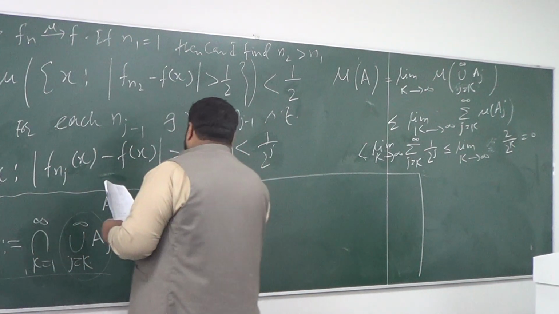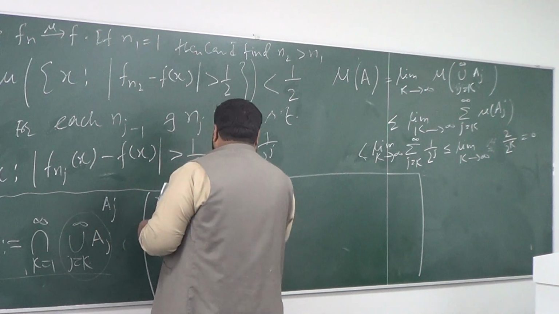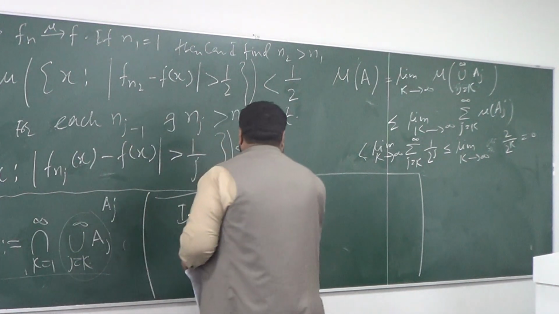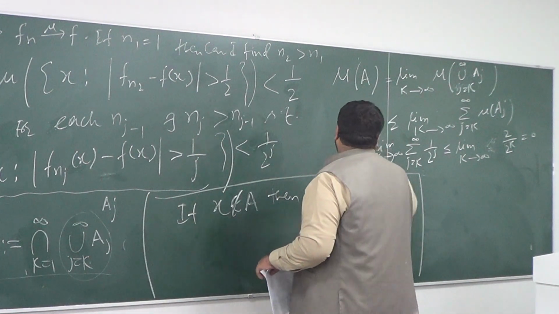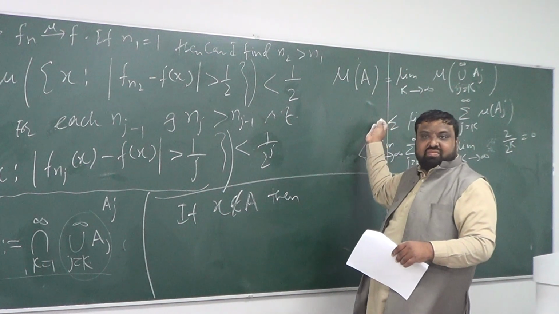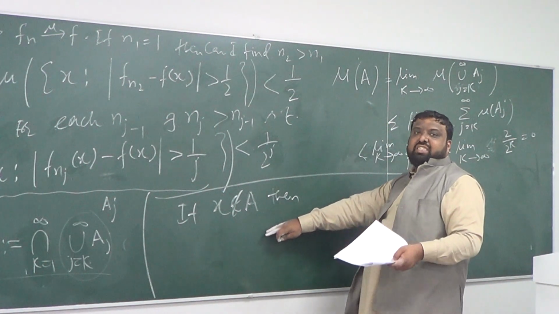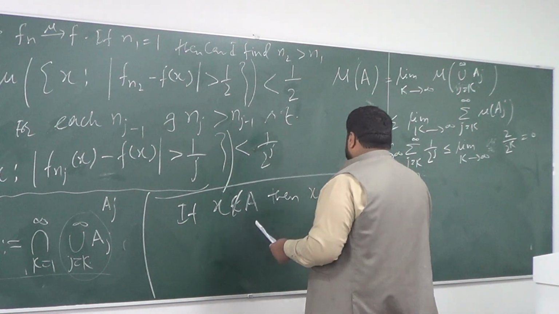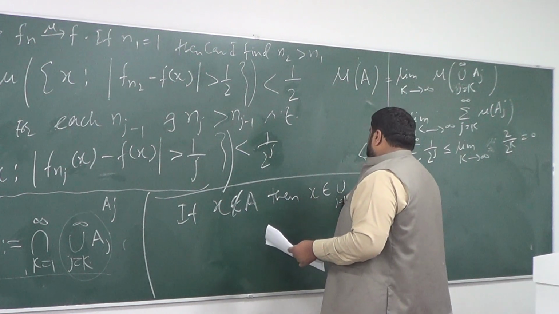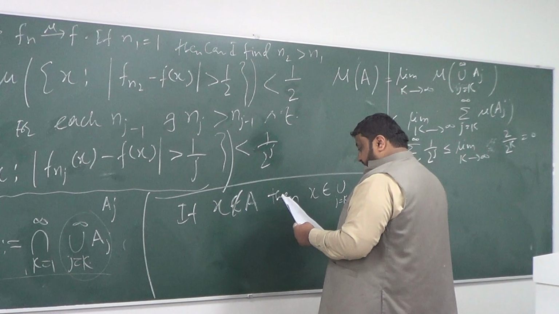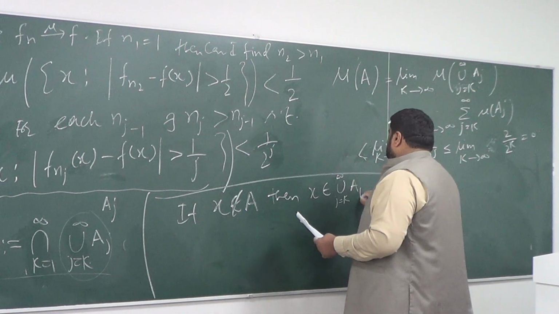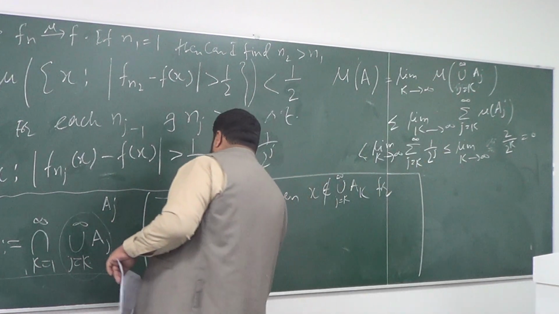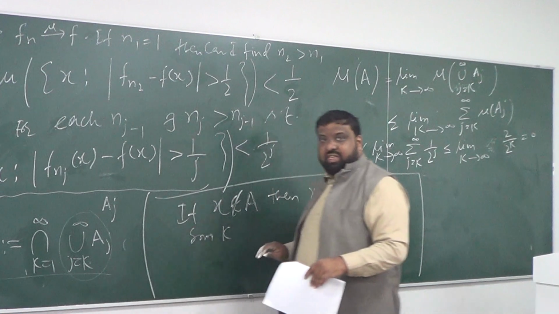Okay. So if x is in A, it has measure 0. So I just have to worry about what if x is not in A. If x is not in A, this means that x is not in the union from j equal to k to infinity of A_j for some k. Would that be true?